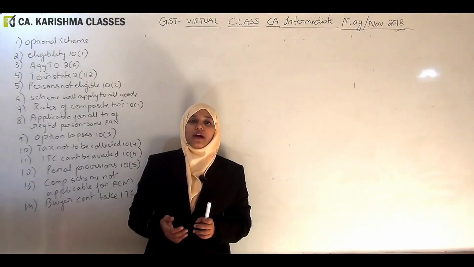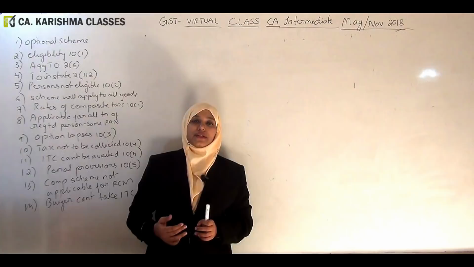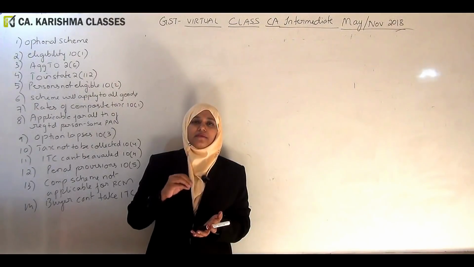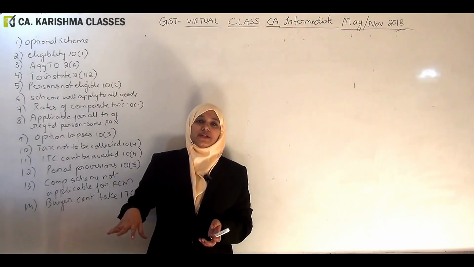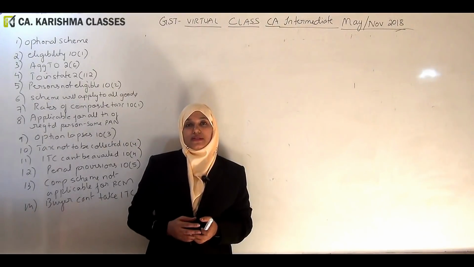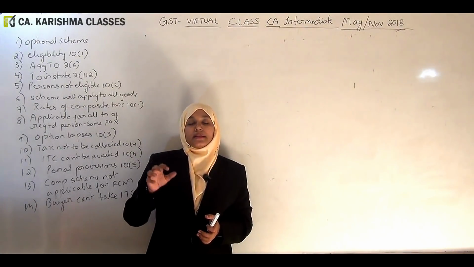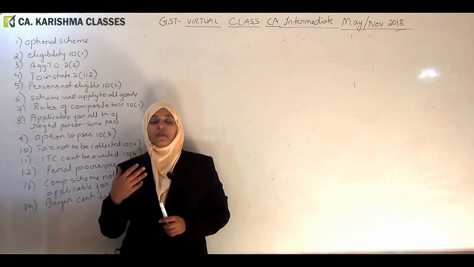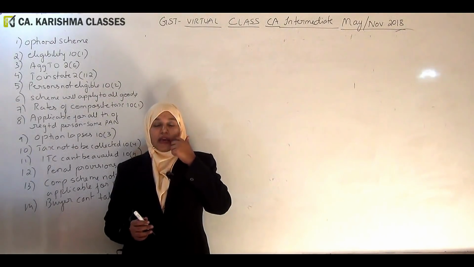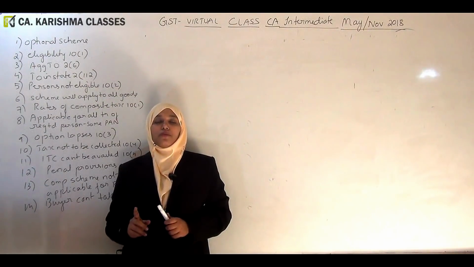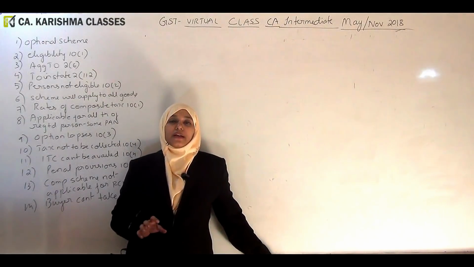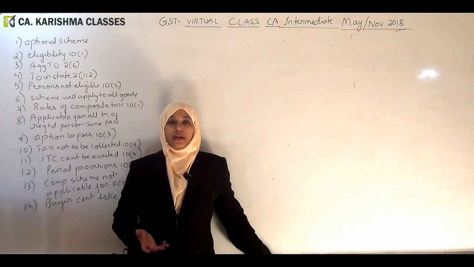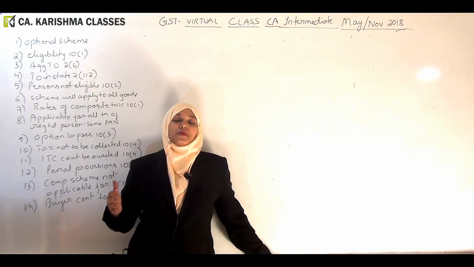Now alternatively, you have a client who is an existing client, already registered under old laws and then migrated to GST. Existing client means he's a regular supplier under GST. Now he wants to opt for the composition scheme. So is it possible? Yes, you can opt for the scheme at the beginning of the year. Before the commencement of the financial year, you should make an application and you can opt for it. So, a very important point, you should repeat with me: this scheme is not mandatory, it is an optional scheme. Either you opt for it at the time of registration, or if you're already registered, then you can opt for it at the commencement of the financial year.